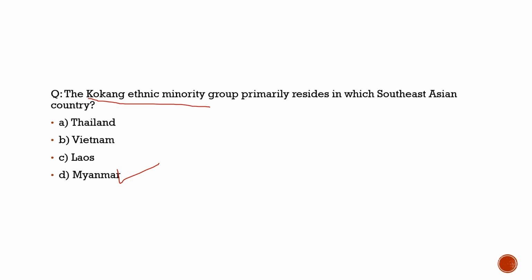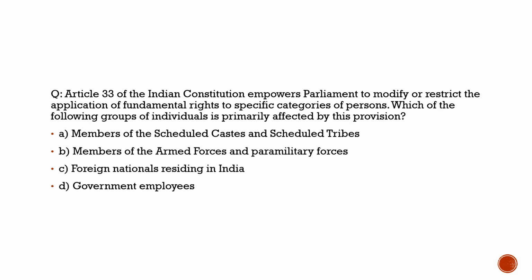Now let's shift our approach towards the static part and try to get information from it. Here today's static question is from Article 33 of the Indian Constitution. Let's try to understand what it is about, what it empowers, and what it says. The question says Article 33 of the Indian Constitution empowers Parliament to modify or restrict the application of the fundamental rights to specific categories of persons. So Article 33 empowers the Parliament to restrict the application of fundamental rights to specific categories of persons.